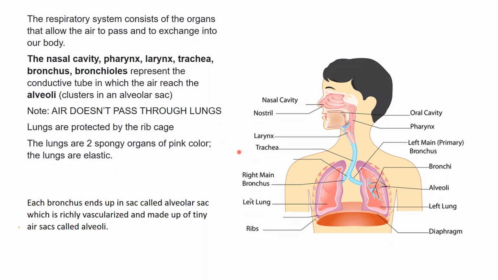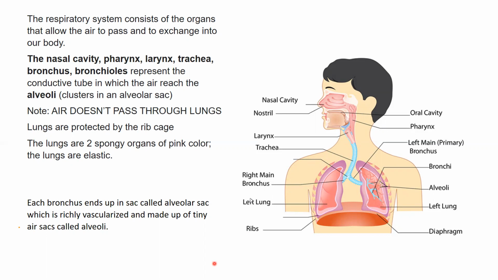The main bronchus is divided more and more to form these small bronchi, and at the end of each bronchus we have an alveolar sac. The alveolar sac is richly vascularized and made up of tiny air sacs called alveoli.